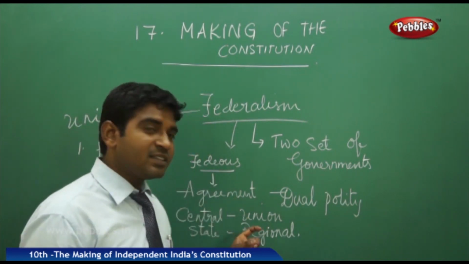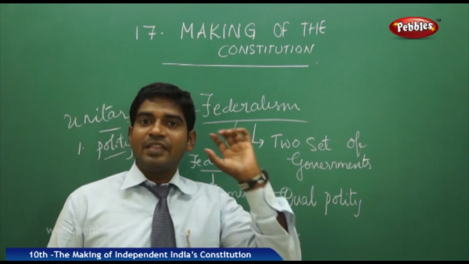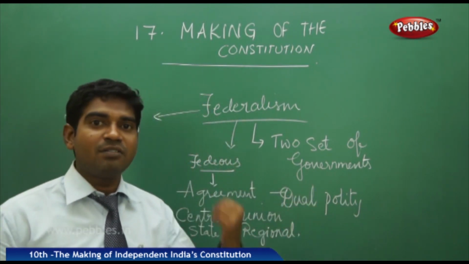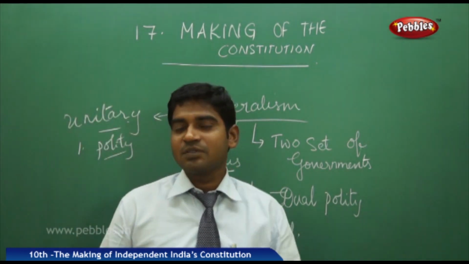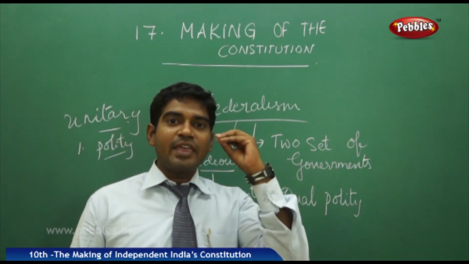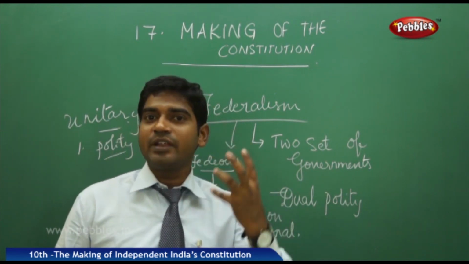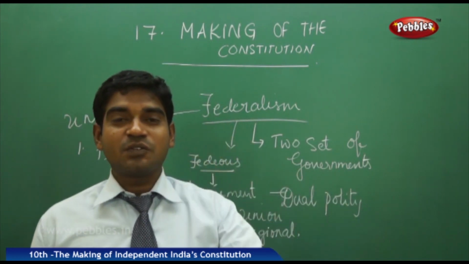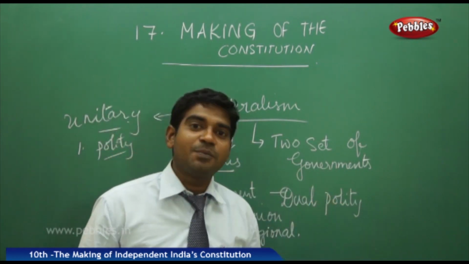So the union government is given responsibility for certain issues. The other issues were given to the regional powers, especially the state governments, in order to address the local issues very clearly. For example, a person who is staying in the local region will understand the problems very clearly when compared to a person who is staying in Delhi. This is also one of the logics behind sharing the powers here.